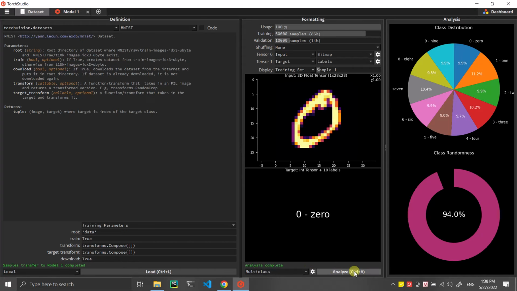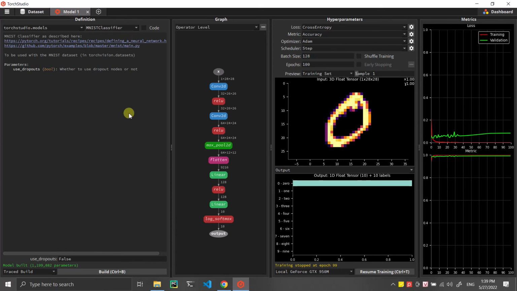This dataset is a multi-class dataset, and we can analyze the distribution of the classes. Here we can see that the distribution of the 10 classes is equal, and we do not have an imbalanced dataset. It's a good dataset for training. For example, for class 0 we have 94% of the distribution.